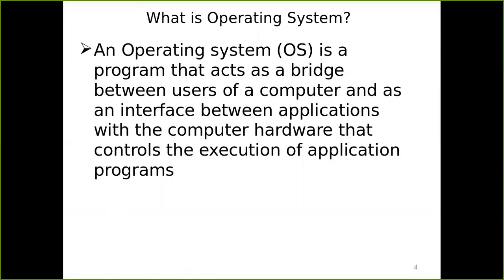When two users are working at the same time, one user should not corrupt another user's data or applications, and these two or more users should not corrupt the system. There are so many things beyond that, but in a definition form, you can say it is a bridge between the user and the system.